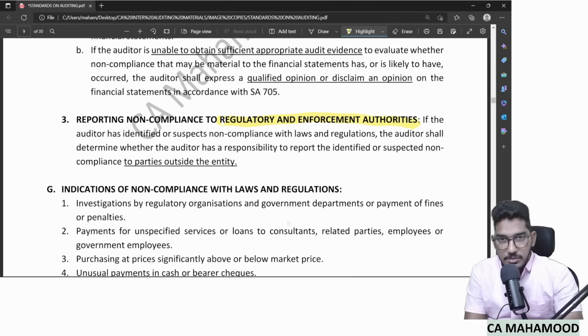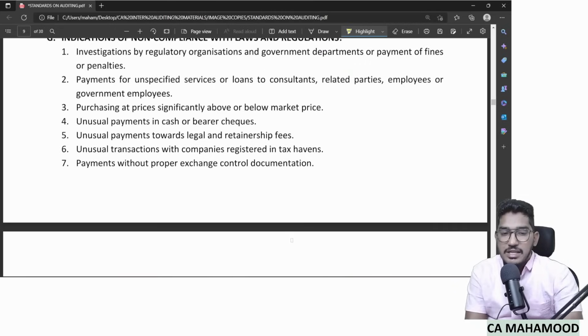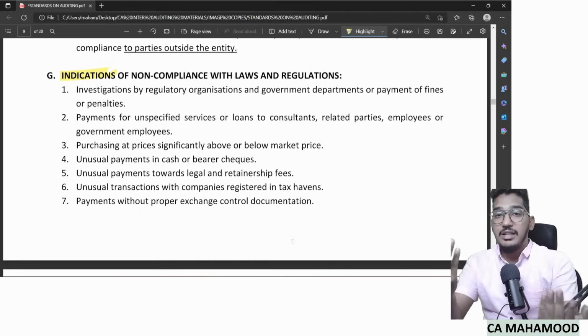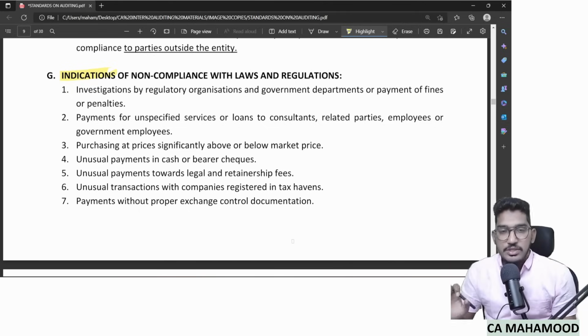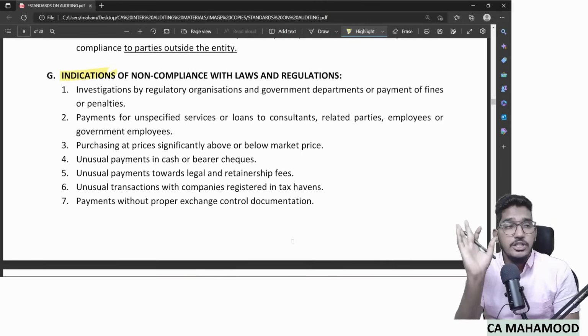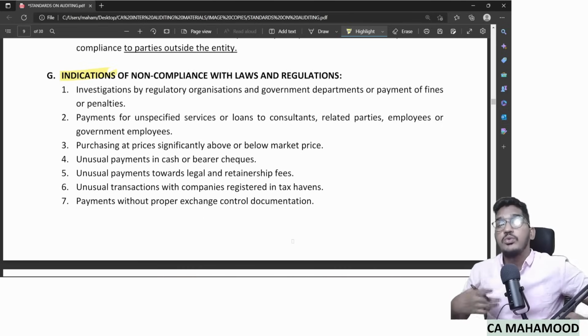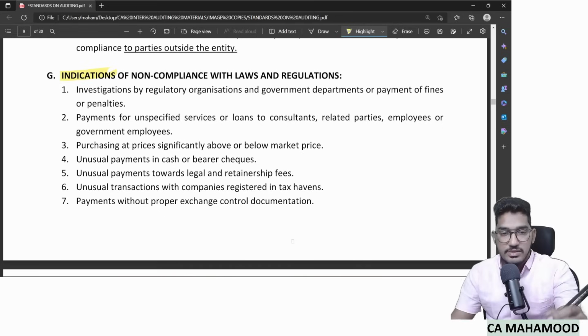So this is what the reporting requirements. Now the standard has given one more information. They have given you some indications, some events which give a hint to the auditor that there could be non-compliance. These are not something that is compulsory. If you find these indicators, that doesn't mean compulsorily there is a non-compliance. These are just indicators which give a hint to the auditor: "Boss, these kind of things have happened. Please be aware. There could be non-compliance." Nothing but the auditor should become more aware when he comes across these indicators.